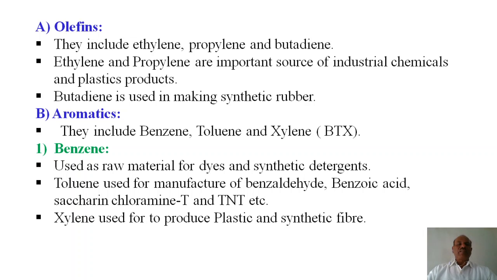Aromatics are benzene, toluene, xylene, then naphthalene. These are the compounds which are present, and they are also used for different purposes. Among these compounds, benzene is a very important basic organic compound used in organic chemistry. A number of other compounds are obtained with the help of benzene.